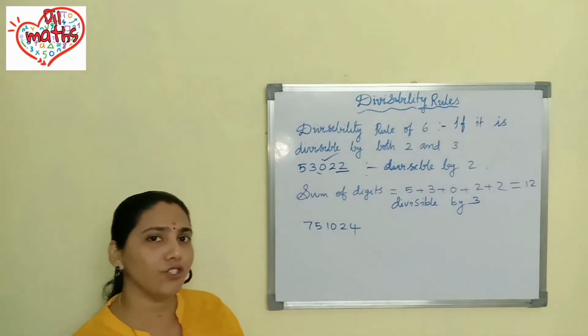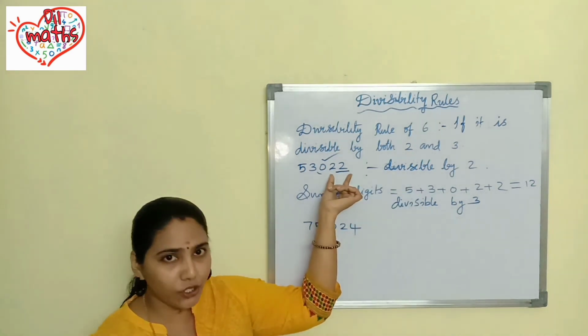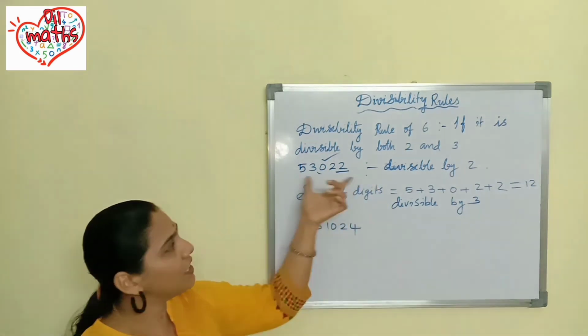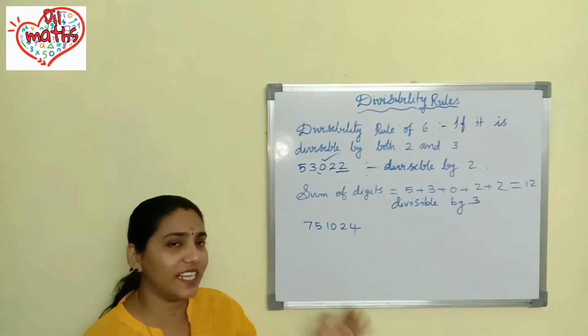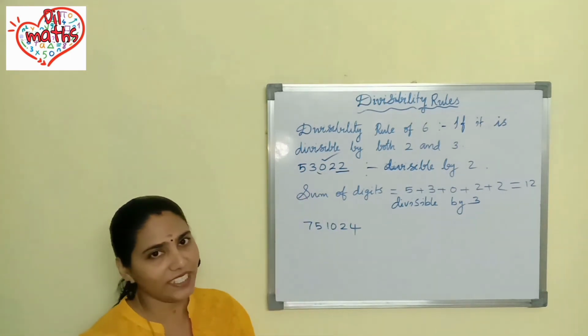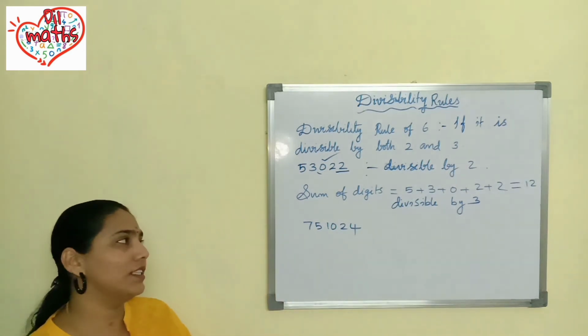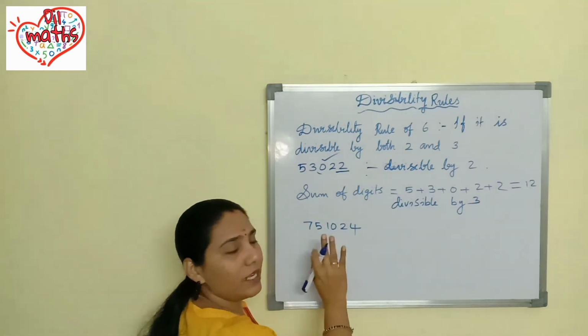So what you should check? First you should check whether that number is divisible by 2. Then you should check whether that number is divisible by 3. Then, if that number is divisible by both 2 and 3, you can say that that number is divisible by 6. If any one of this fails, you can say that that number is not divisible by 6. So we'll check this example too.